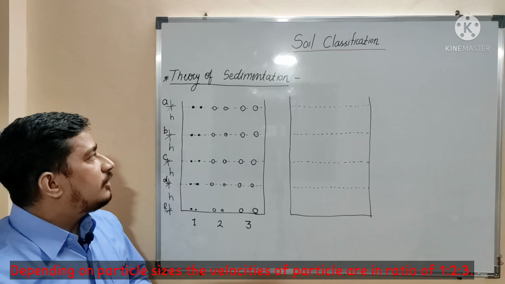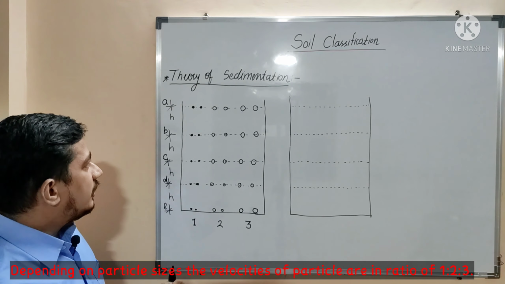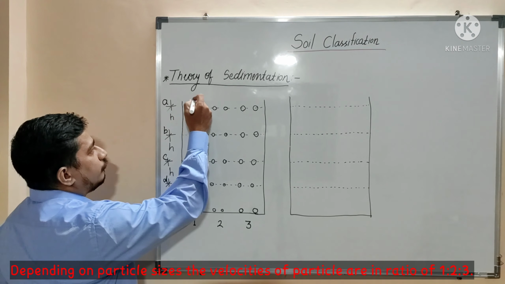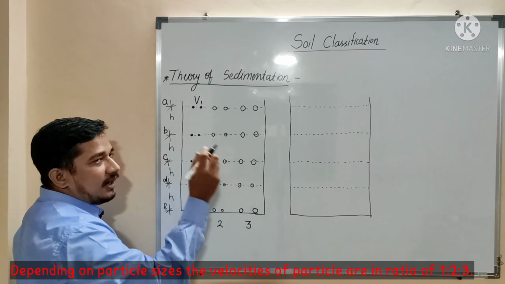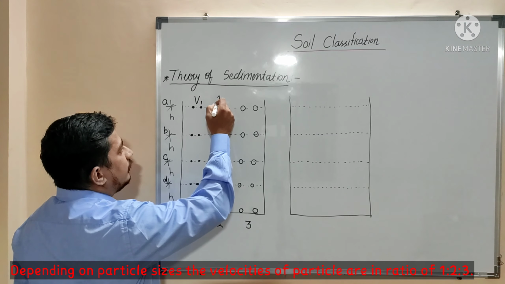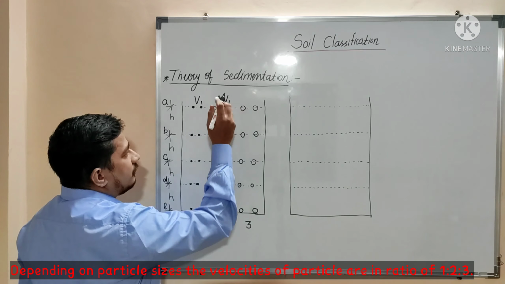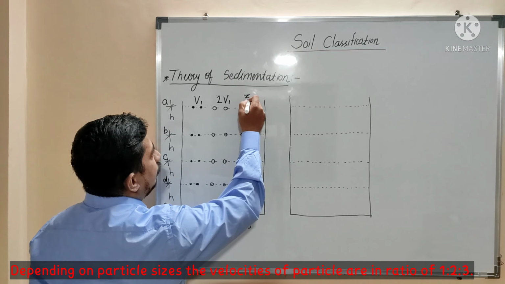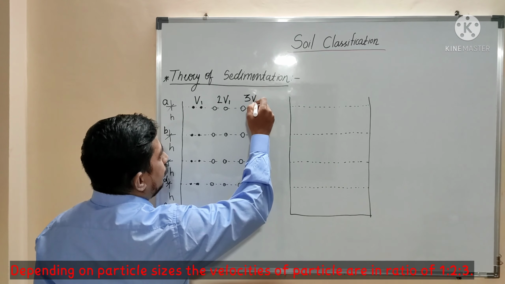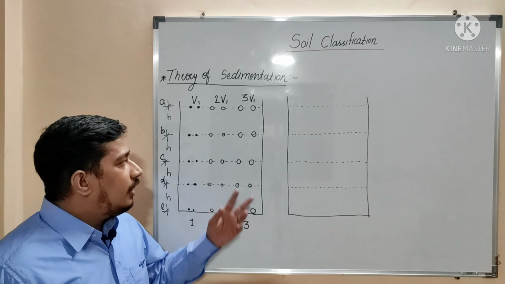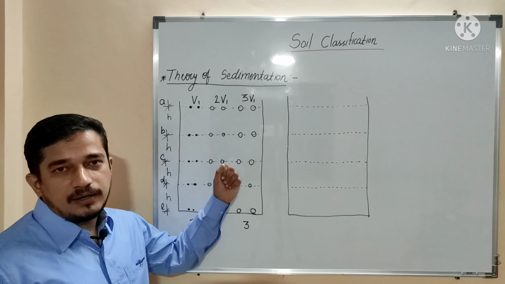So suppose the first particle is settling with the velocity of v1, then the second particle will settle with the velocity of 2v1, third particle will settle with the velocity of 3v1.